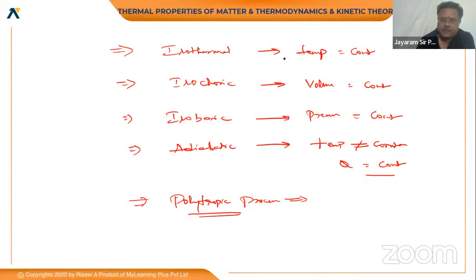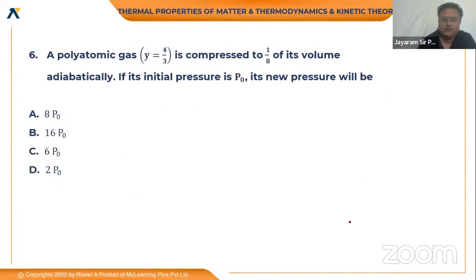Thank you. So different processes, work done. We will discuss all these too, including graphs and isothermal conditions, how to express in terms of the bulk modulus, the relation between adiabatic and bulk modulus. We'll be discussing that. So now this is the case. Just now we discussed it's a polyatomic gas.